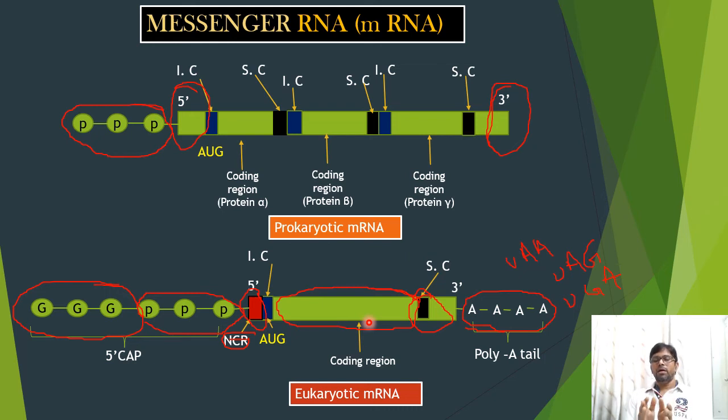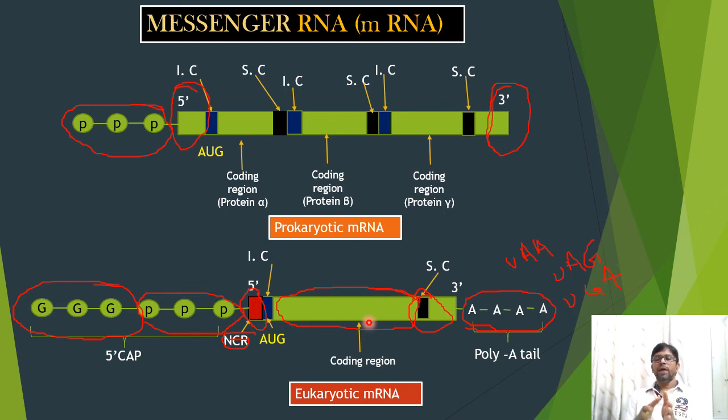Ribonucleic acids are unbranched polynucleotides. RNAs are made up of ribonucleotides joined by phosphodiester bonds from 3' to 5'.